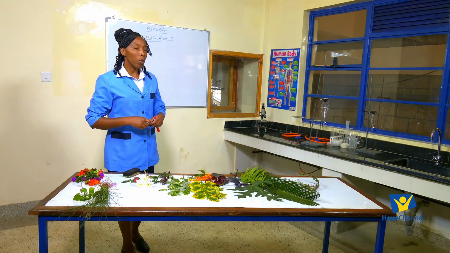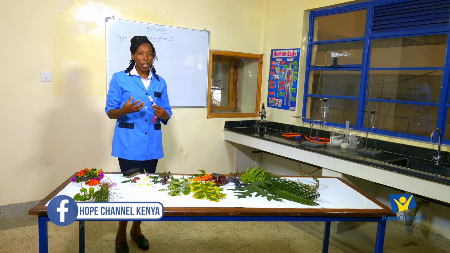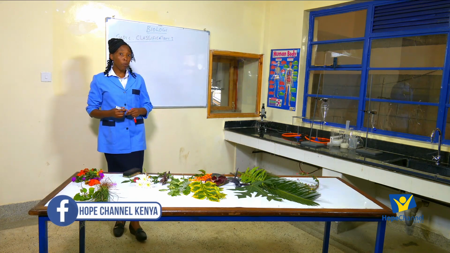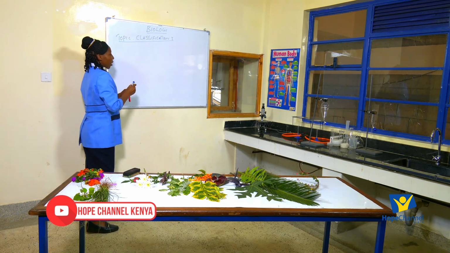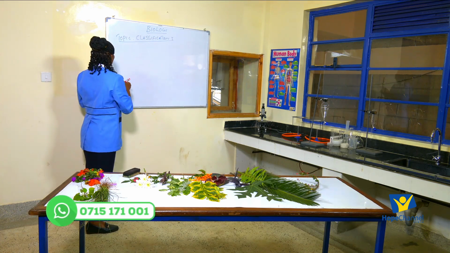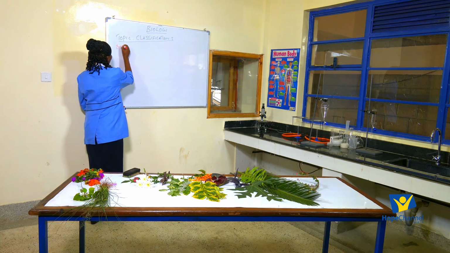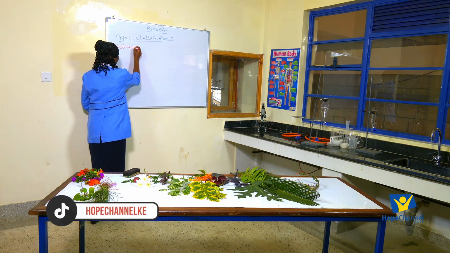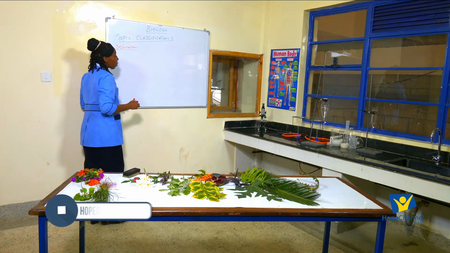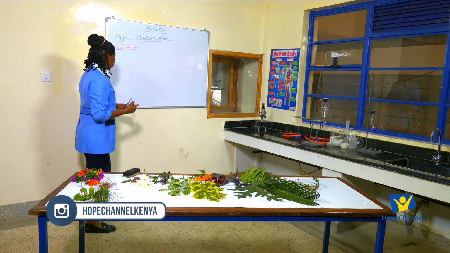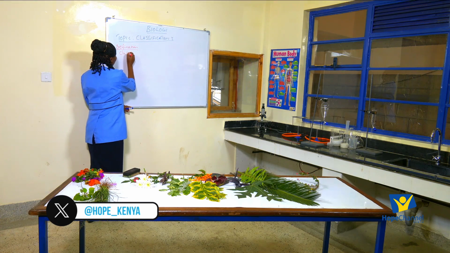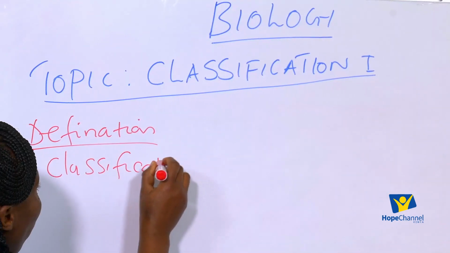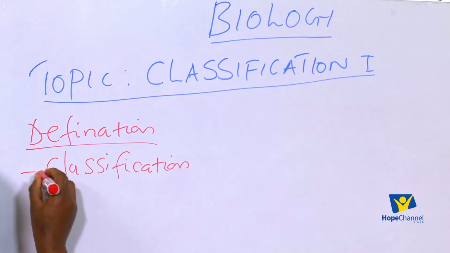So when we talk about classification, there are terms that I want us to define before we move on with the lesson. So I want us to define some terms that we are going to use. First we are going to define the term classification.